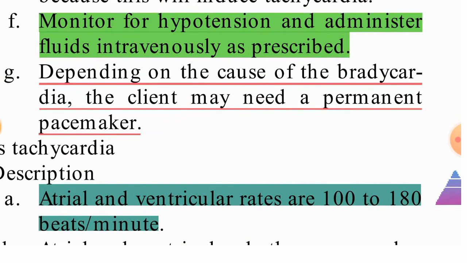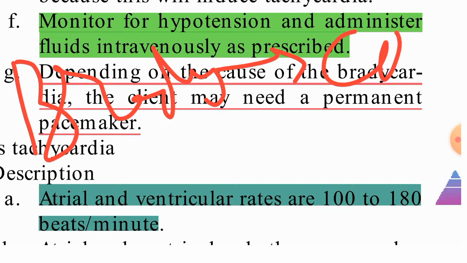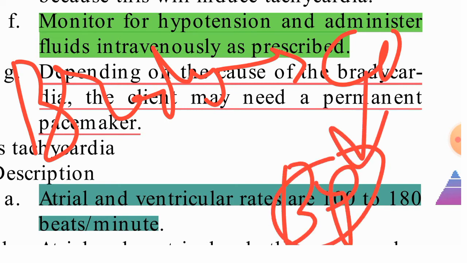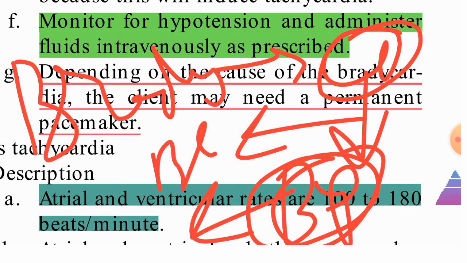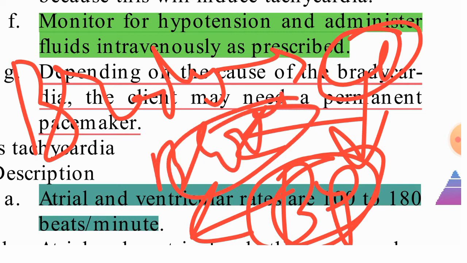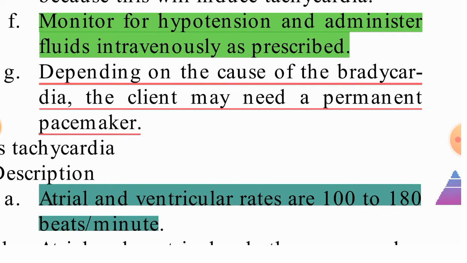If sinus bradycardia is there, cardiac output decreases. When cardiac output is decreased, BP will be low, which means hypotension. Why is hypotension occurring? Because cardiac output is decreased, blood volume is decreased in the vessels, and that leads to hypotension.